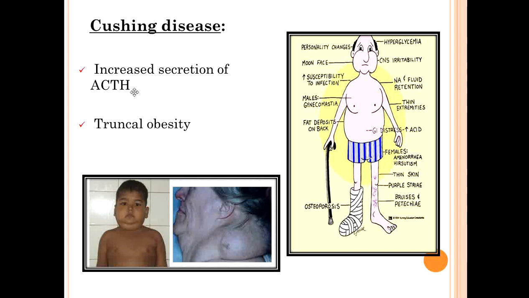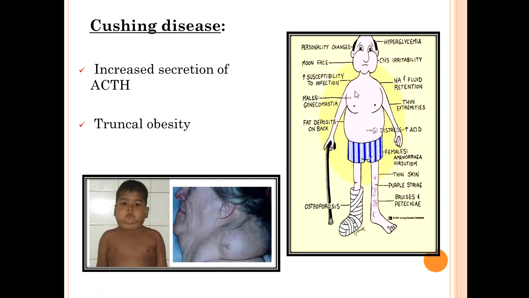But Cushing's disease is due to increased secretion of ACTH, that is adrenocorticotropic hormone. So that will be characterized by truncal obesity. What other features will be there? There will be personality changes, hyperglycemia, CNS irritability, moon face, susceptibility to infection, sodium and fluid retention.